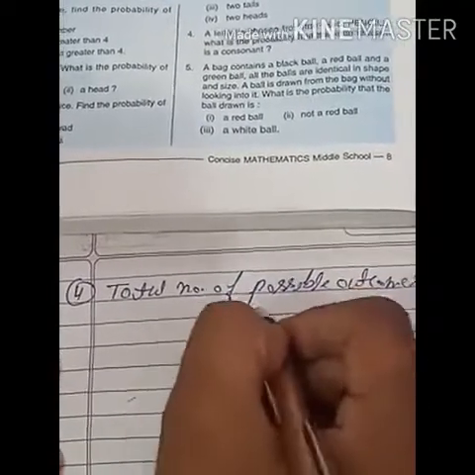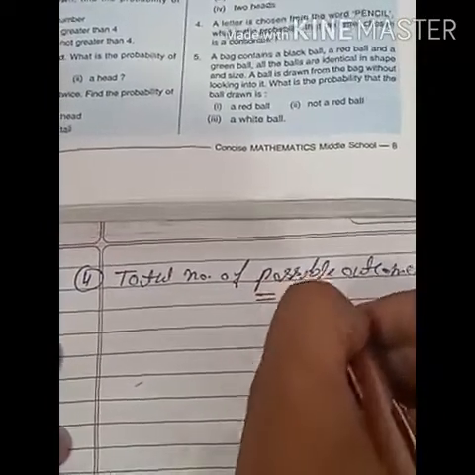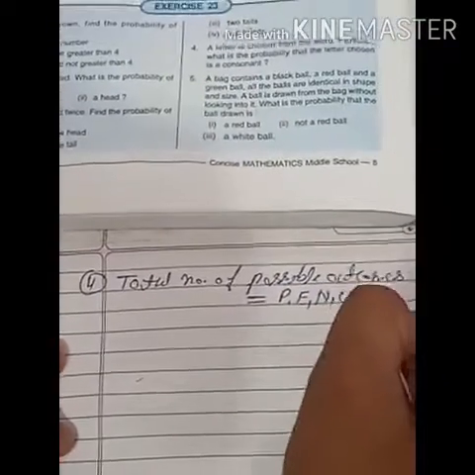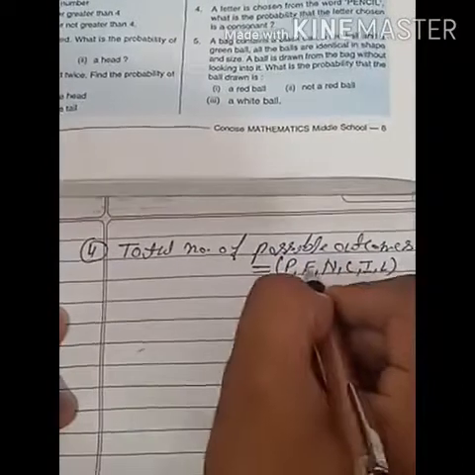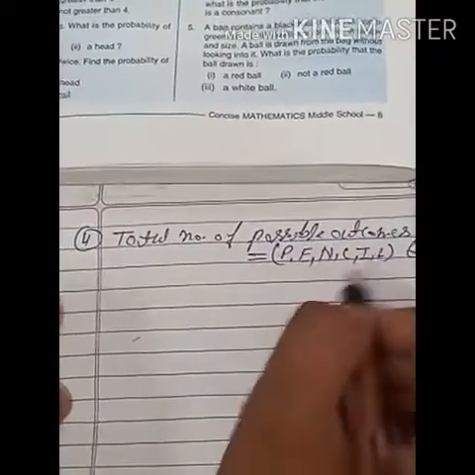P can come, E can come, N can come, C can come, I can come, L also can come. So how many? 1, 2, 3, 4, 5, 6. So the total number of possible outcomes is 6.